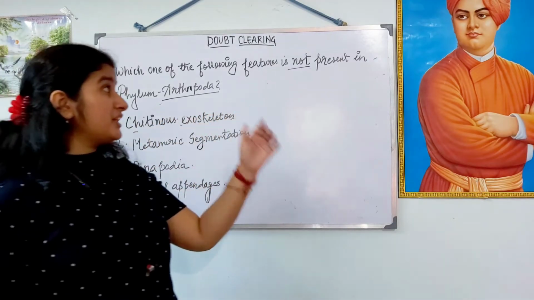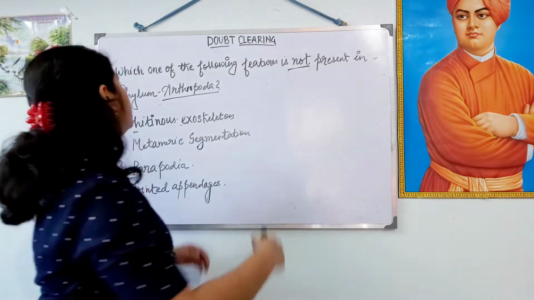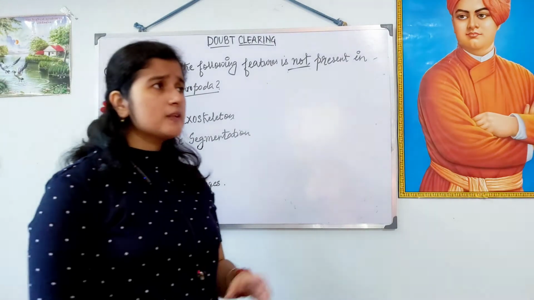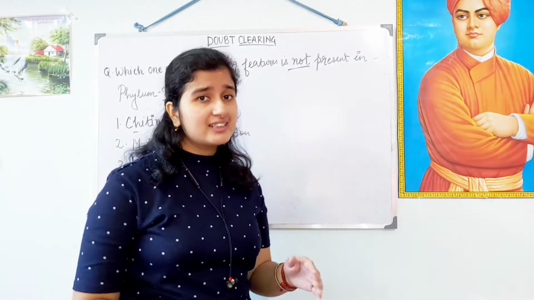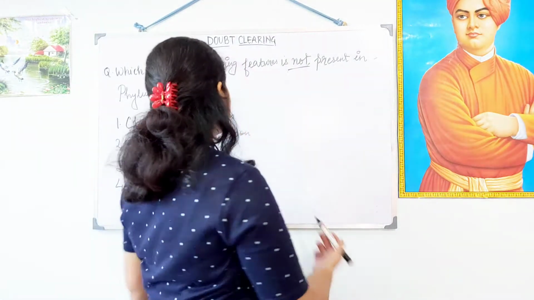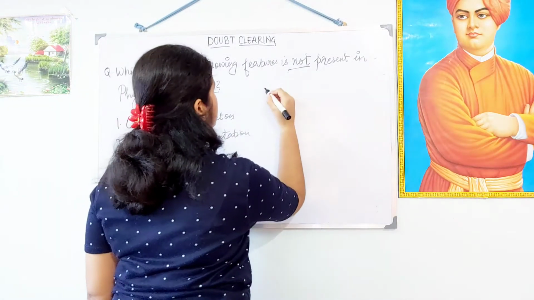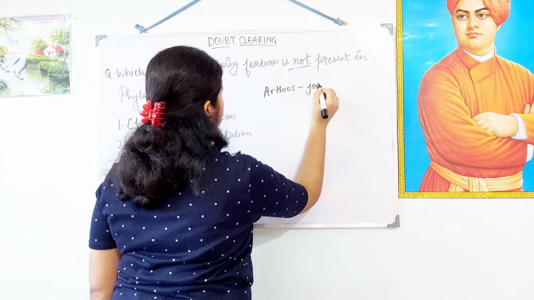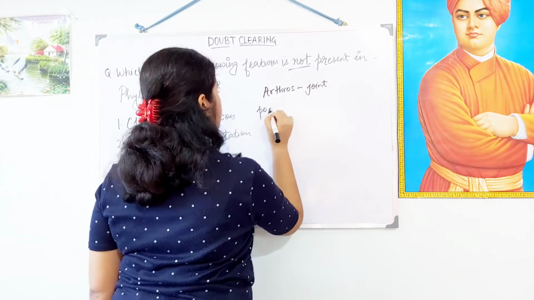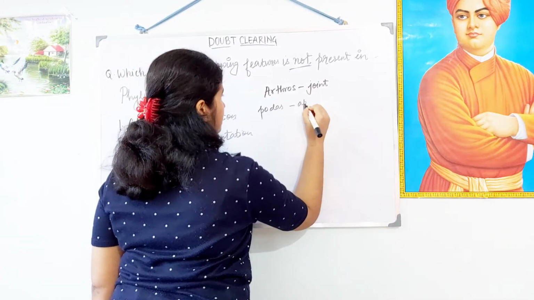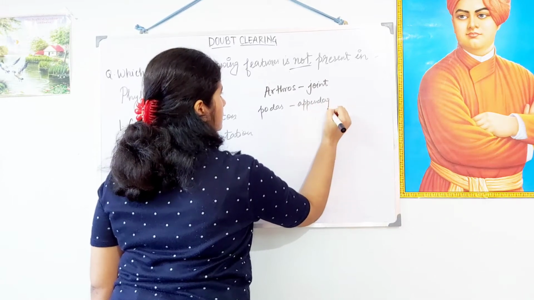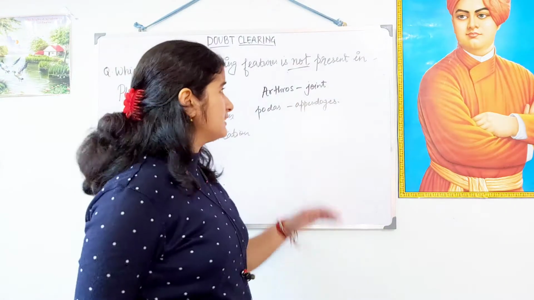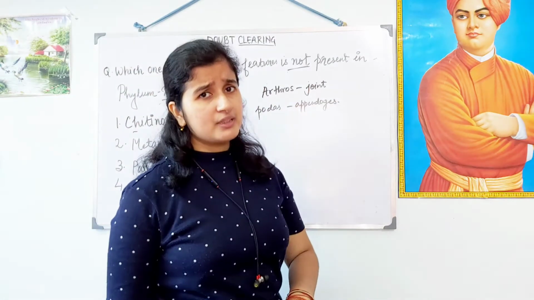Which one of the following features is not present in the phylum Arthropoda? What is this phylum Arthropoda? This is the largest phylum of the kingdom Animalia. And this name says a lot about the phylum. Arthros means joint and podas means appendages. Okay. So this Arthropoda are the animals those have jointed appendages.